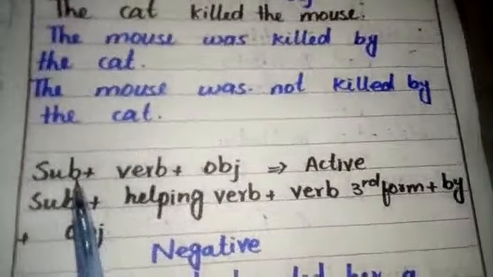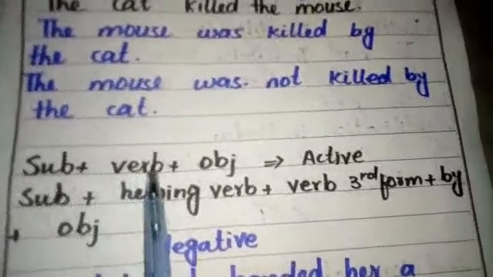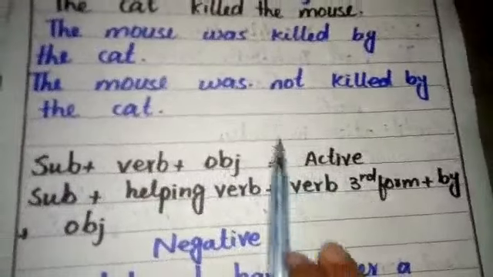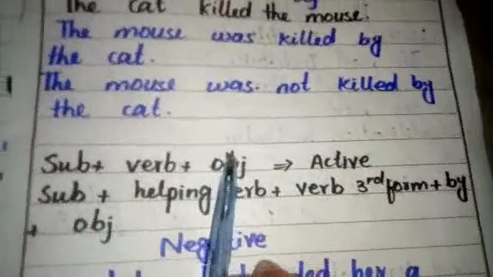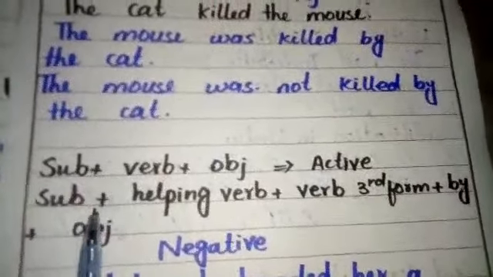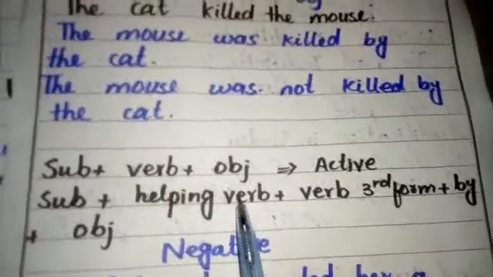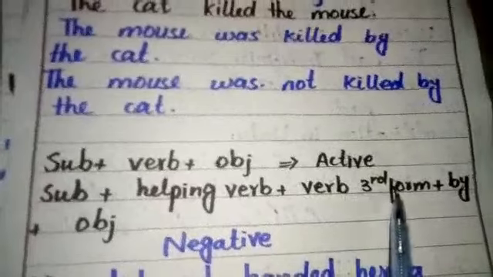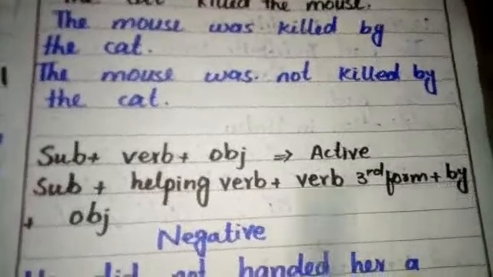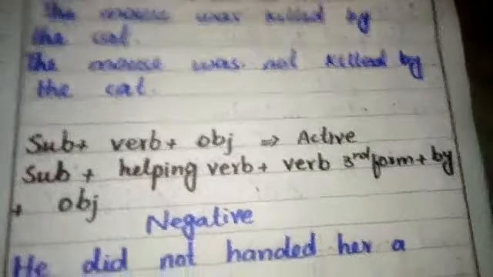The formation of active voice sentences is subject plus verb plus object. Now the formation of passive voice sentences is subject plus helping verb according to the subject plus verb third form plus by and object.